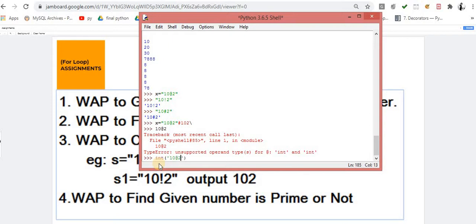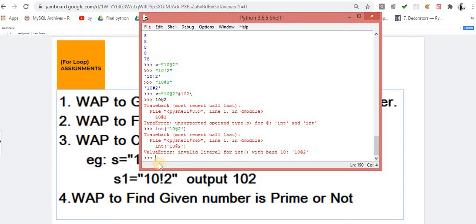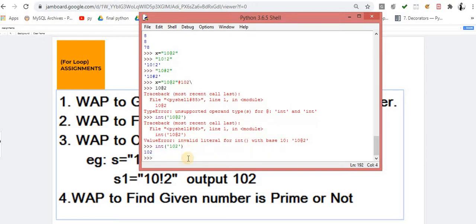Now what is happening? Understand this point. You get an error message, because the @ sign cannot be directly converted into an integer. So what do you have to do? First, you have to clean this data, because this is not required here. By mistake it happened. If you clean this data and your data is in this format, and you convert this string into an integer, then it is converted automatically, because it doesn't contain any special characters.